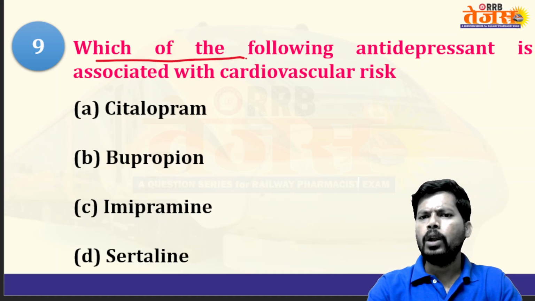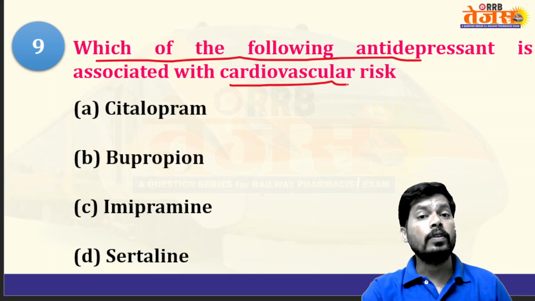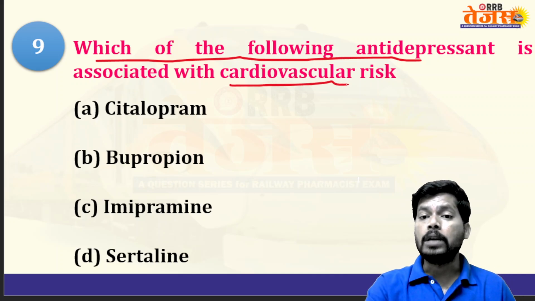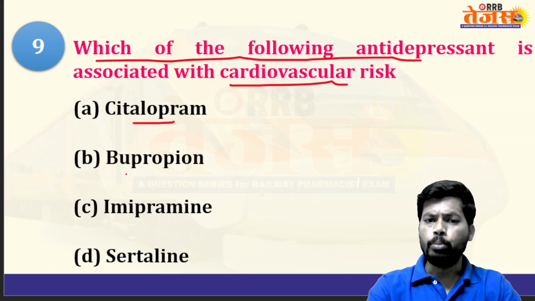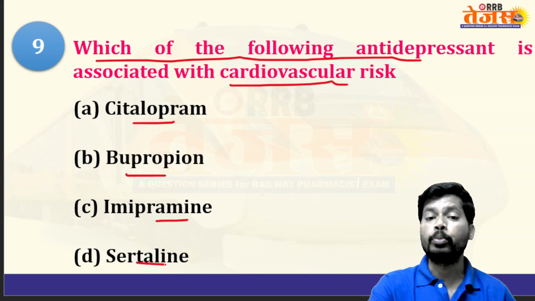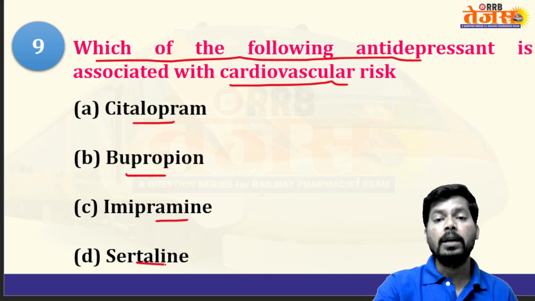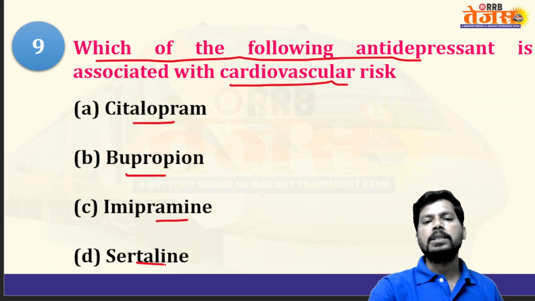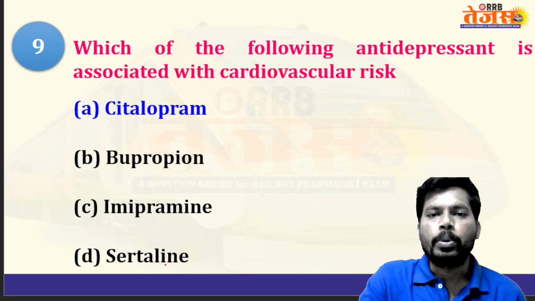Which of the following antidepressants is associated with cardiovascular risk? Options: citalopram, bupropion, imipramine, sertraline. All are antidepressants useful in the treatment of depression. The answer is citalopram.